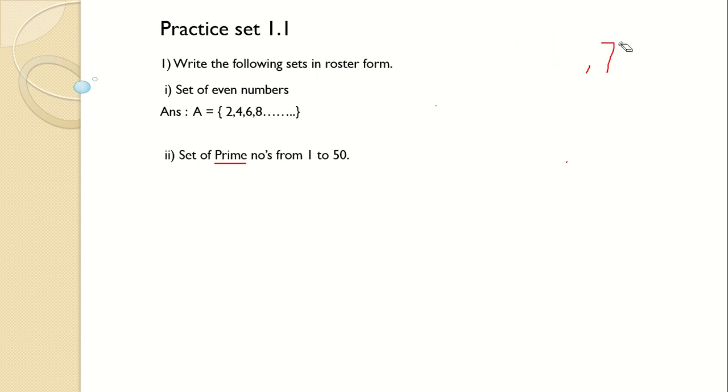So we will start from 2: 2, 3, 5, 7, 11, 13, and so on, up to 50. So 47, and 50 is definitely not a prime. So this is how we will find the collection.